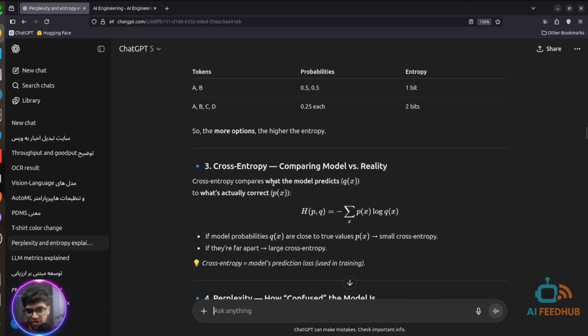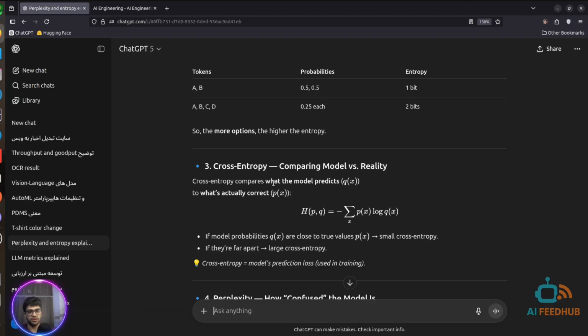The second one, cross entropy. Cross entropy is the same as the loss for an LLM in the training process. For example, we have a data set and we train a model on it, and we want to measure the difference between what the model predicts and the real data set.